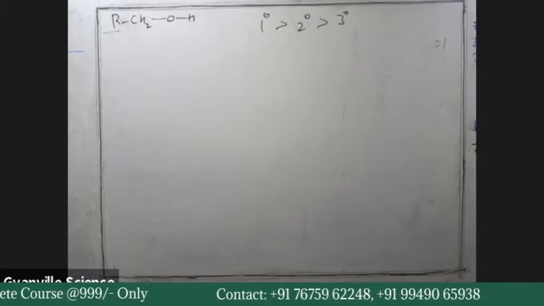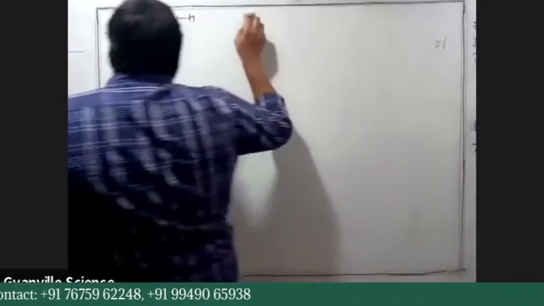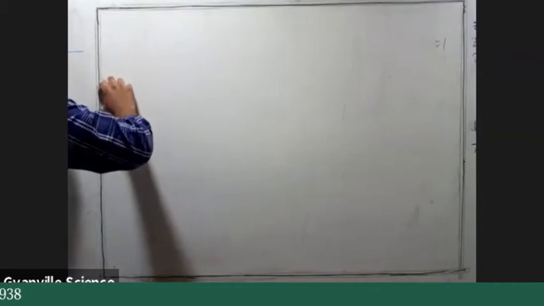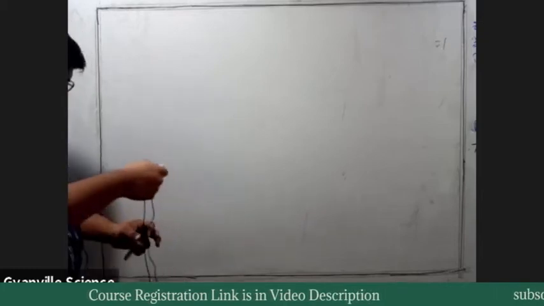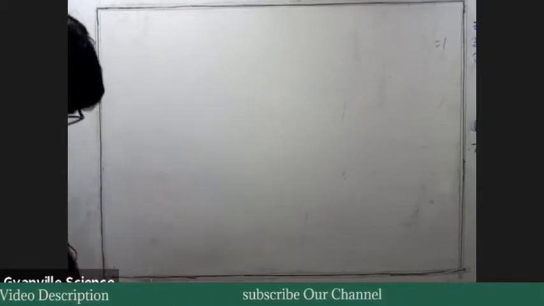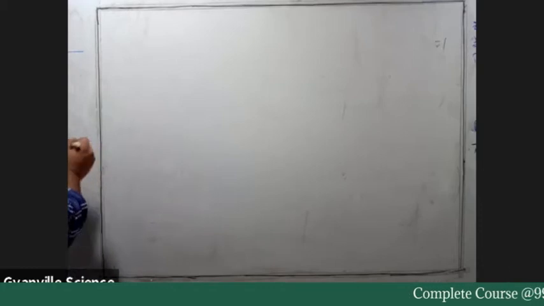So today what we are going to discuss is the esterification reaction and its importance, and how we can write the mechanism for the esterification reaction. So in the esterification reaction, what happens?